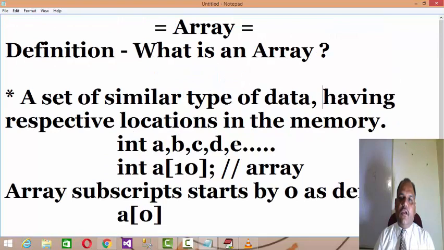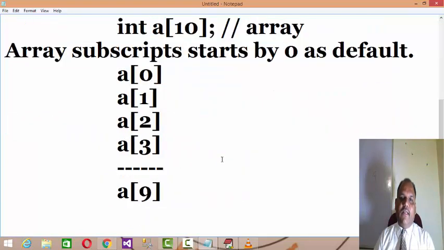And talking about memory locations, it has an advantage. Take an example: we already studied that an integer variable will get 2 bytes of memory.